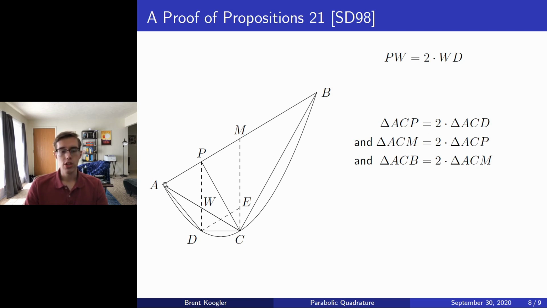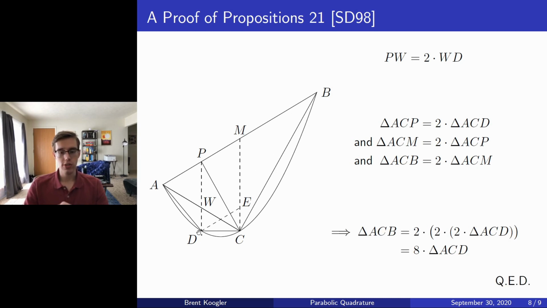And similarly, triangle ACB has twice the base of triangle ACM, but they have the same height, so we get this last equality as well. Then composing everything together, we finally get that triangle ACB is 8 times the area of triangle ACD, which concludes our proof, as that was what we wanted to show.